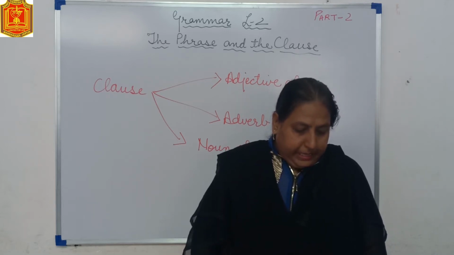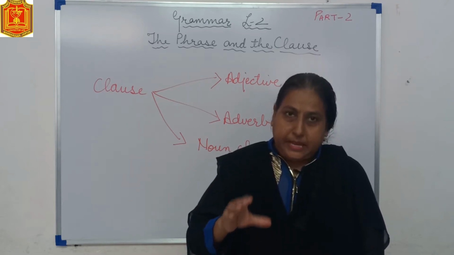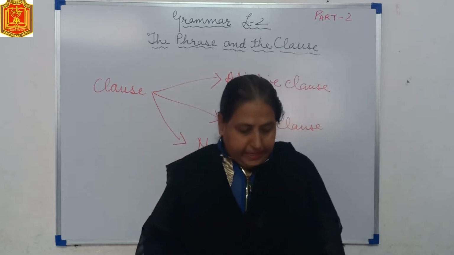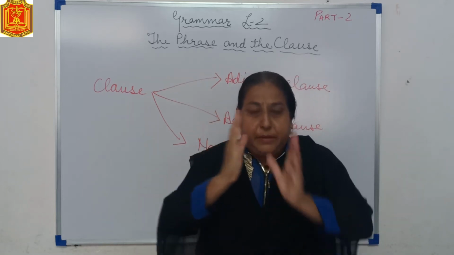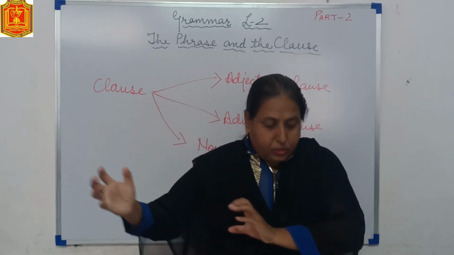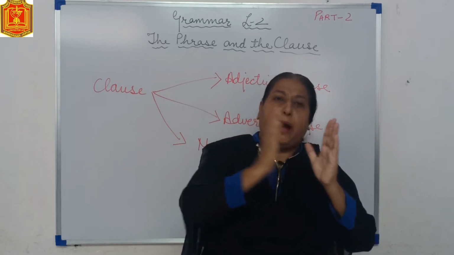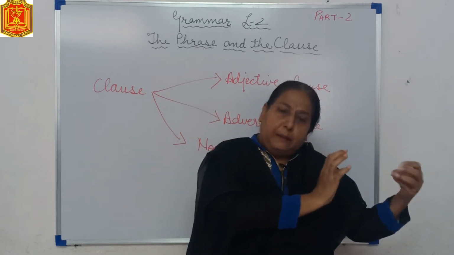Now, he will get good marks if he works hard. The first clause, he will get good marks, is complete in itself. It is making complete sense, but it can also stand individually or it can be a part of the other sentence. If he works hard, so it is basically a part of a sentence also, and if you take it individually also, it is a complete sentence.